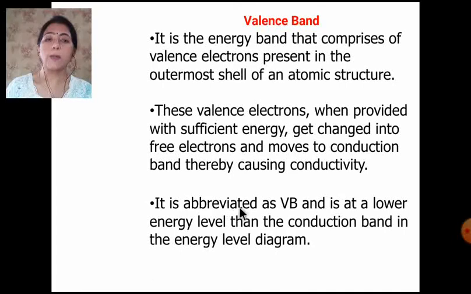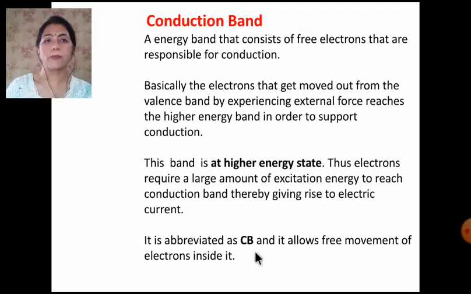It is abbreviated as VB and is at a lower energy level than the conduction band in the energy level diagram. The conduction band is an energy band that consists of the free electrons responsible for conduction. Basically, the electrons that move out from the valence band by experiencing an external force reach the higher energy band in order to support conduction.